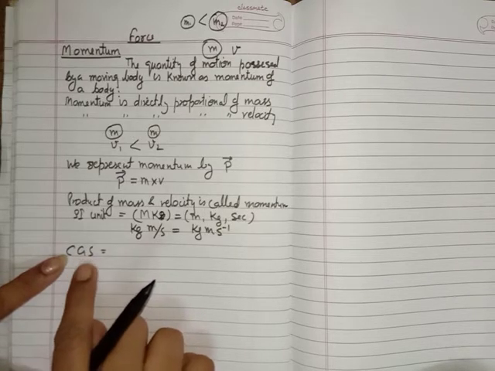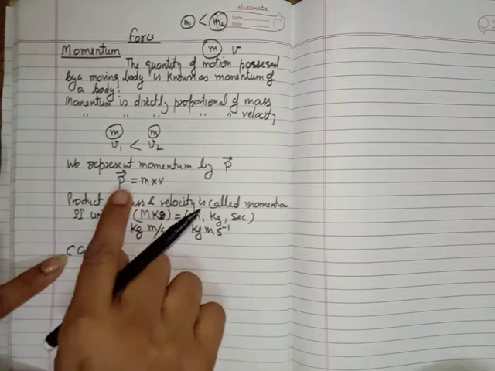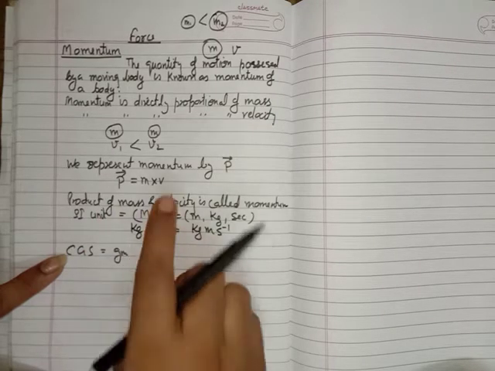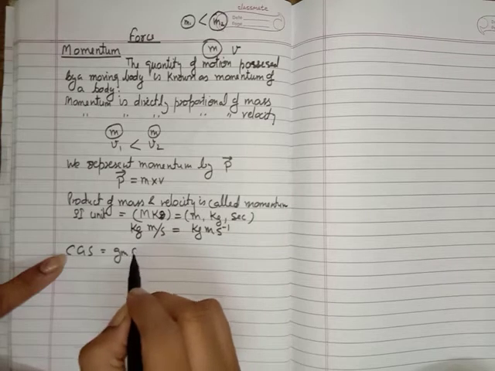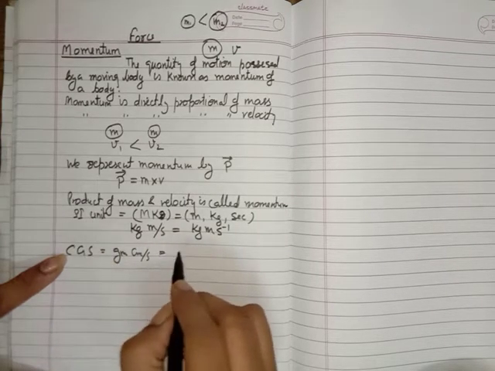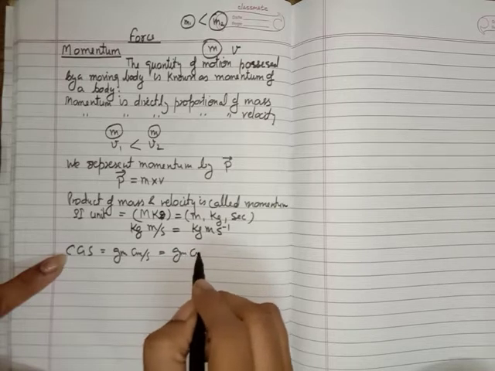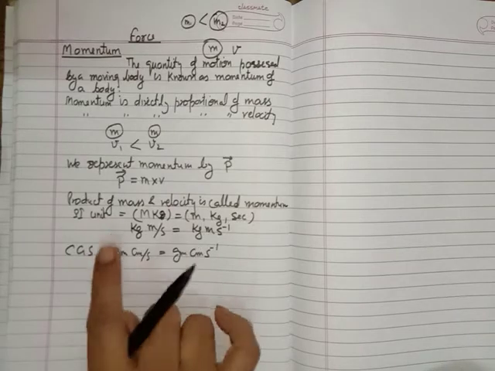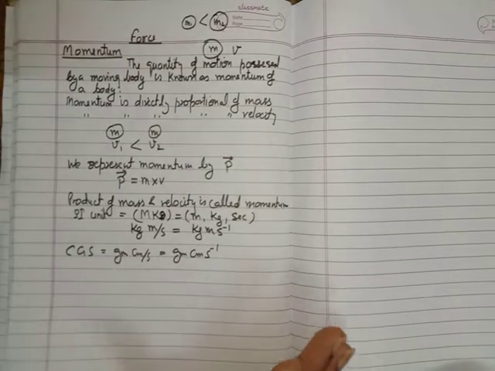So if we want to write the CGS unit of momentum, we have to write the mass in gram and velocity in centimeter per second. So we can say the CGS unit of momentum is gram centimeter per second, or gram centimeter second to the power minus 1. So these are the SI and the CGS units of momentum. Okay, this is all about momentum.